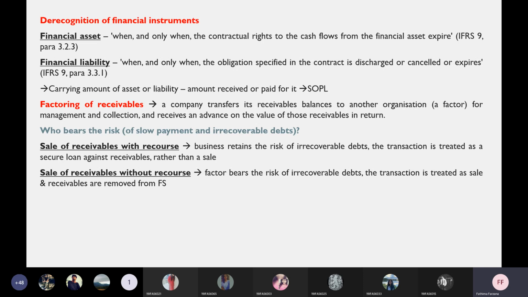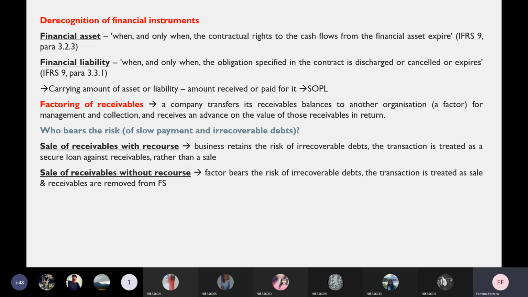That is, if someone absconds, he has to pay you money but he didn't give it to you. That is called irrecoverable debts, which we call bad debts, at the PU level. If anything like that happens, who will bear the risk? If it is sale of receivable with recourse, meaning I'm transferring my receivable to some other company, it is like selling my receivable balance to someone else, right?